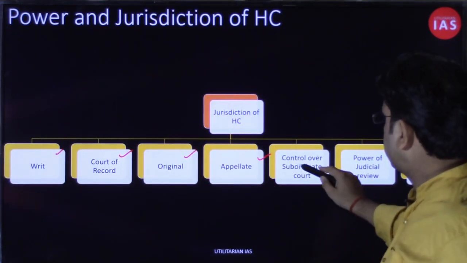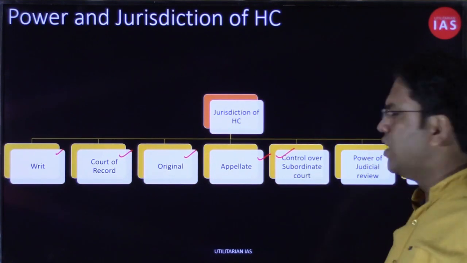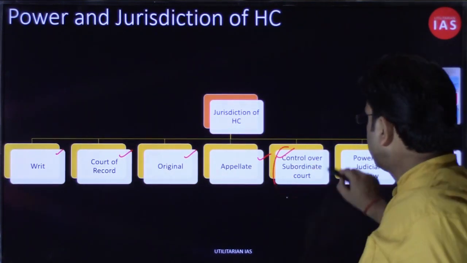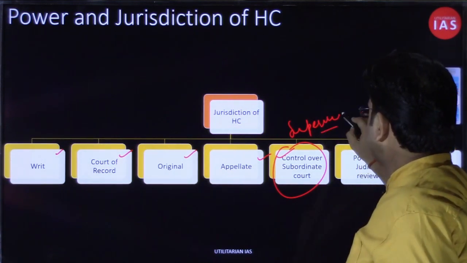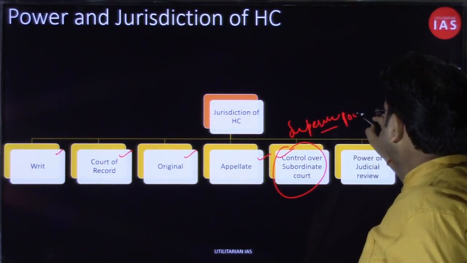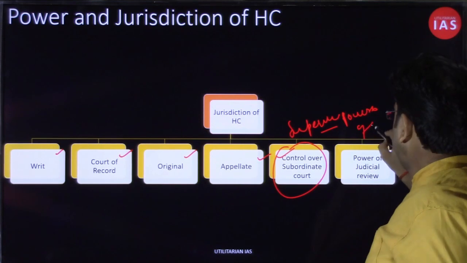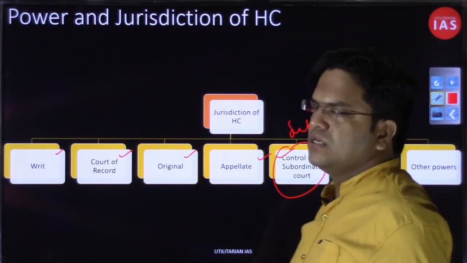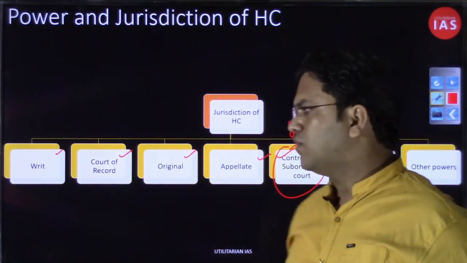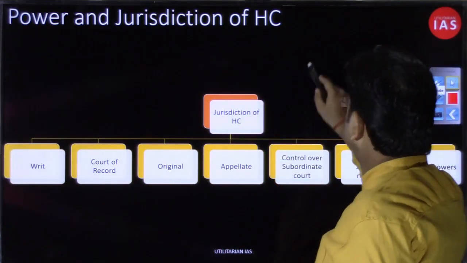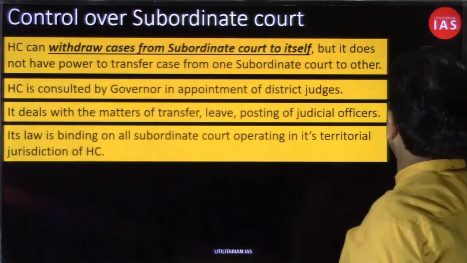Now we are discussing control over subordinate courts, or you can also call it the supervisory powers of the High Court. So what are these supervisory powers? In certain cases over the subordinate courts, the High Court does have power. Let us start discussing. You have these district courts.